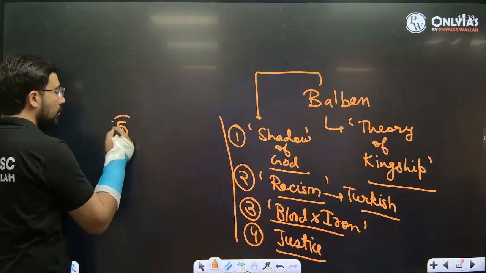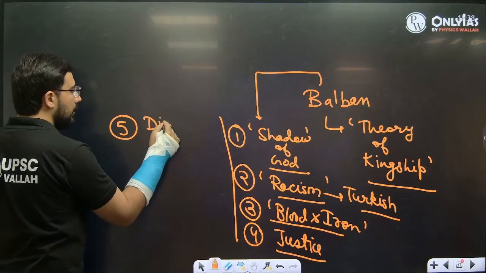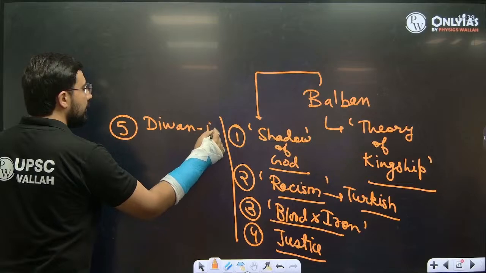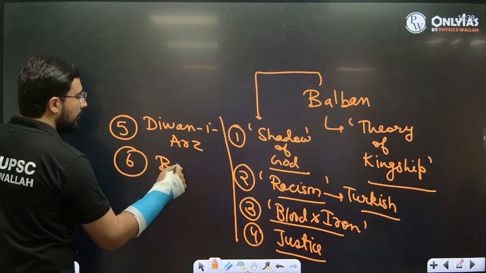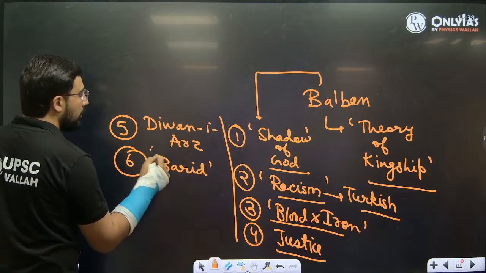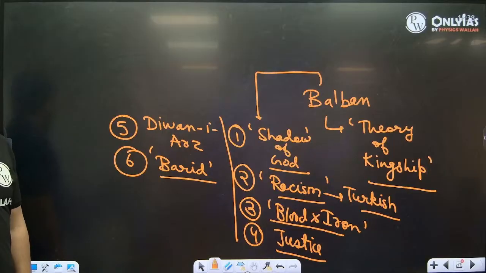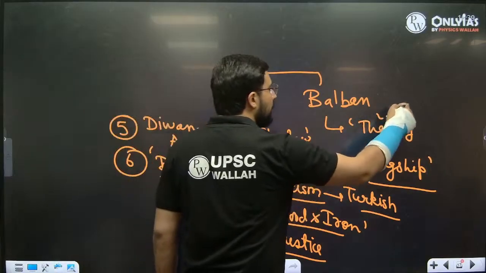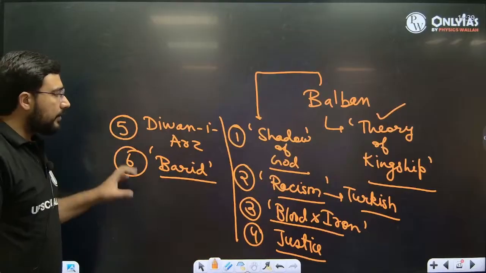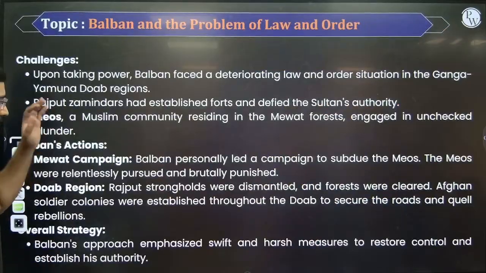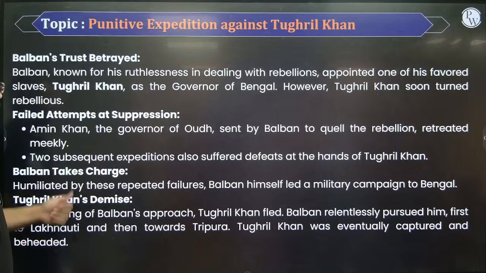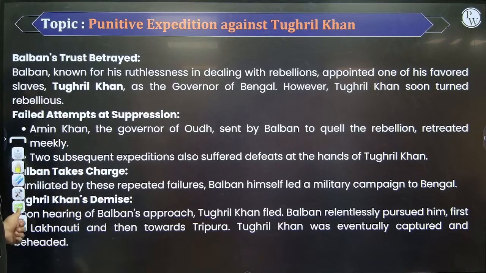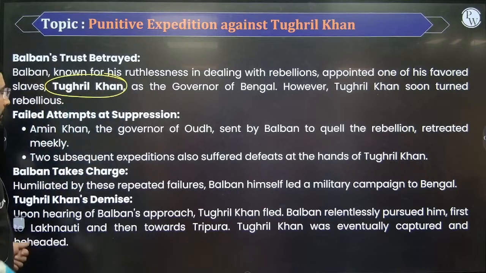He was also someone who built the institution of Diwan-i-Arz, which was going to look after the military. He also created a department for intelligence. तो जो spies हैं उनको क्या बोलते थे? बरीद बोलते थे. So this is what is known as the theory of kingship of Balban. By utilizing his theory of kingship, he was able to bring down the challenges in front of himself, and then finally he was able to continue for the next 20 years. Okay, one person, Tughril Khan, he was the governor of Bengal.